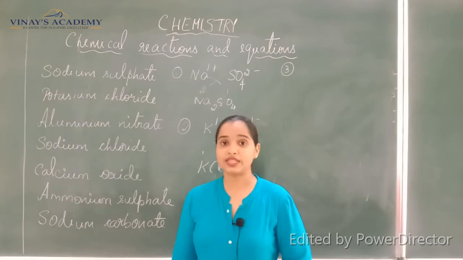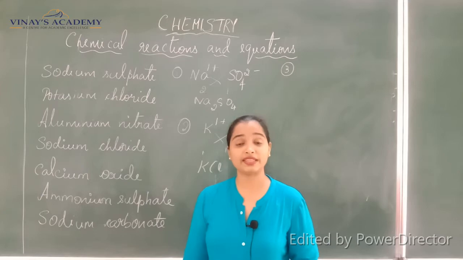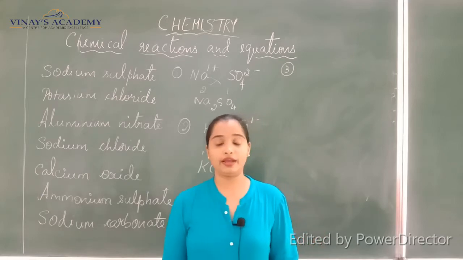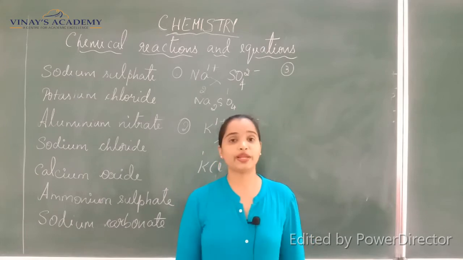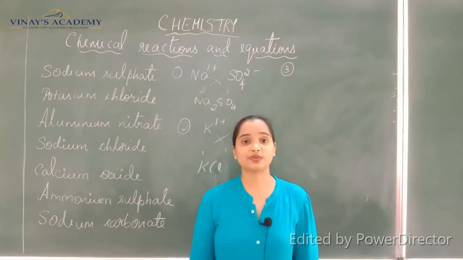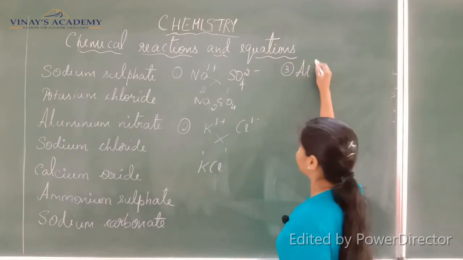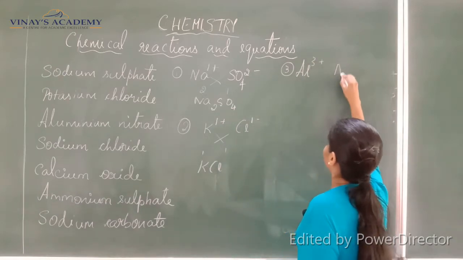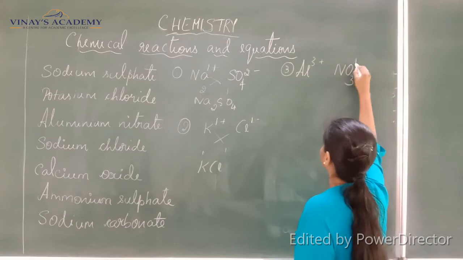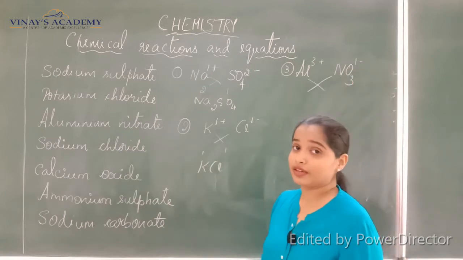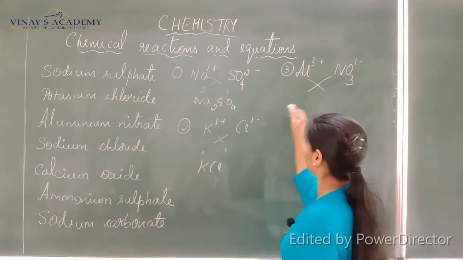So now this element wants to be stable like the nearest noble gas, that is neon, 10, right? So it loses 3 electrons. So when it loses 3 electrons, its valency is Al3 plus. And then we have nitrate NO3 1 minus. Okay. So nitrate is a radical again with the valency NO3 1 minus.